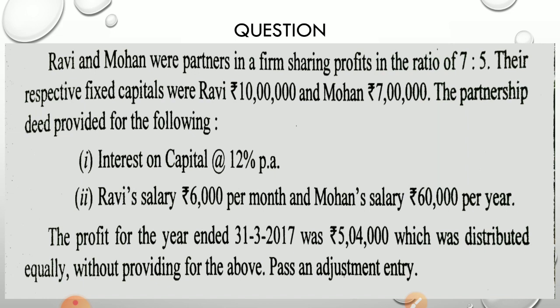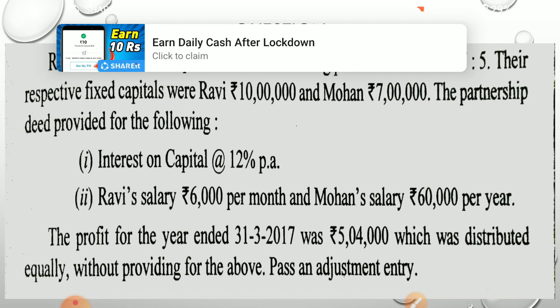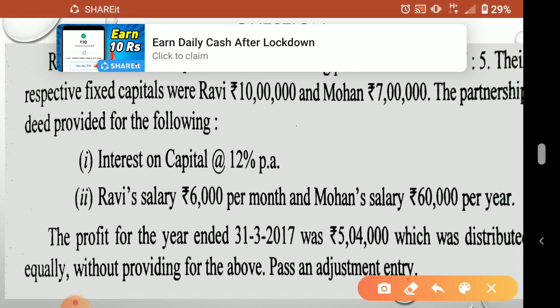Pass an adjustment entry. So in this question, what is the difference from the previous question? There they divided the profit in the correct ratio, but they didn't take those items into consideration. But here they distributed the profit equally, in the wrong ratio.